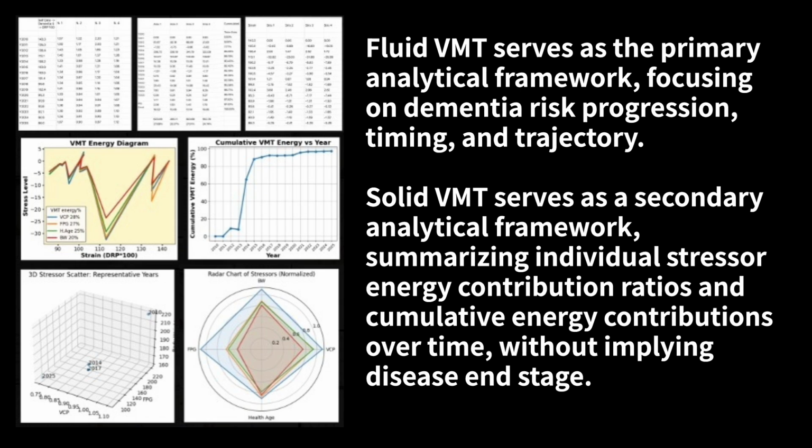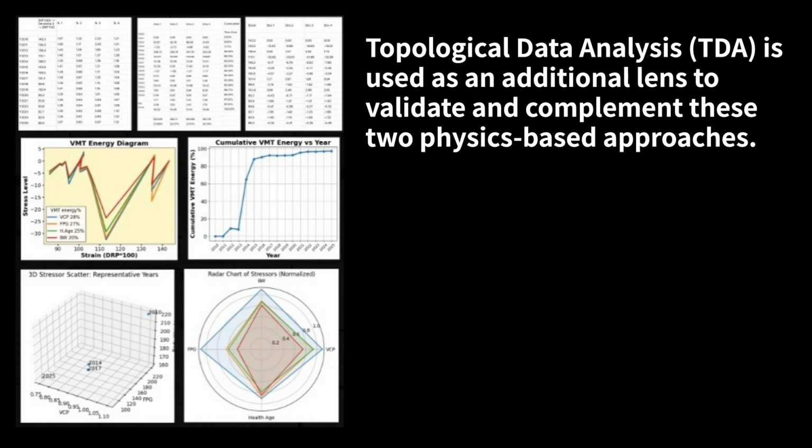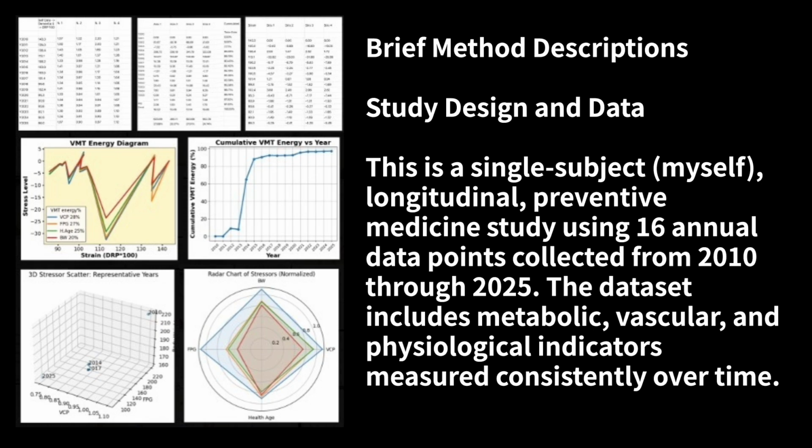Fluid-VMT serves as the primary analytical framework, focusing on dementia risk progression, timing, and trajectory. Solid-VMT serves as a secondary analytical framework, summarizing individual stressor energy contribution ratios and cumulative energy contributions over time, without implying disease end stage. Topological Data Analysis, TDA, is used as an additional lens to validate and complement these 2 physics-based approaches.